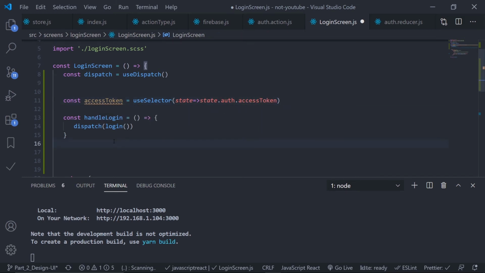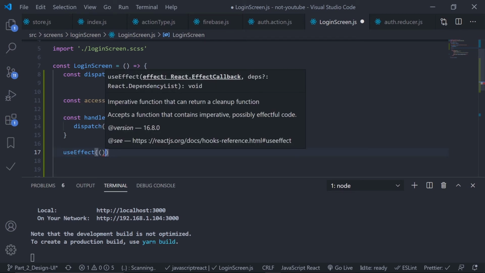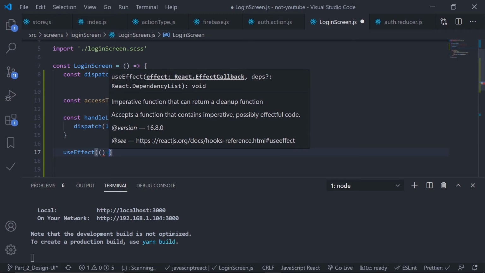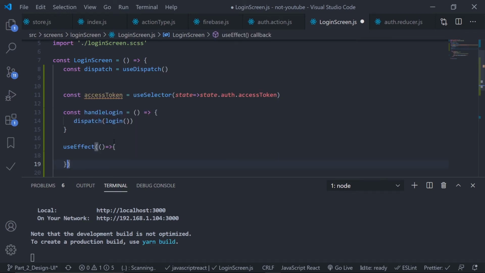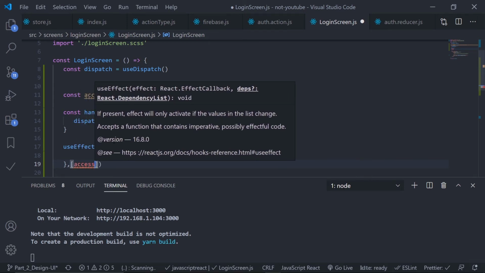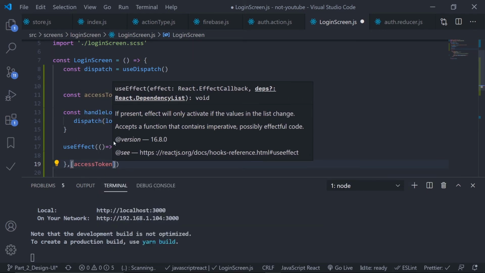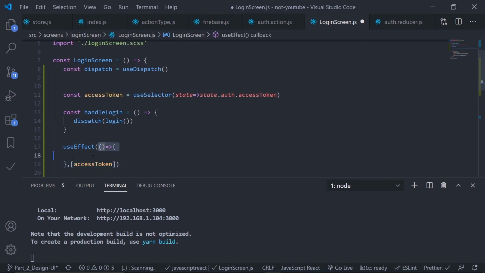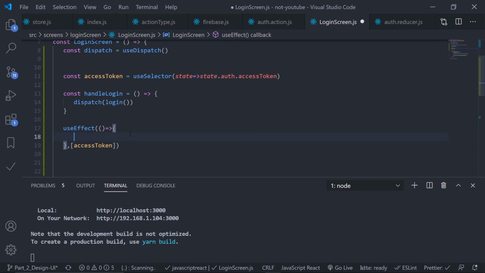And now I will check if at any point the access token is not null, I redirect my user to the home page. So you need to use useEffect. useEffect should be auto imported from React, and inside this useEffect I have this function and then this dependency array, and inside this dependency array I need to pass the access token. So if anytime this access token is modified, this function will be re-executed. That's very simple. Okay, so inside this useEffect let's put the logic.